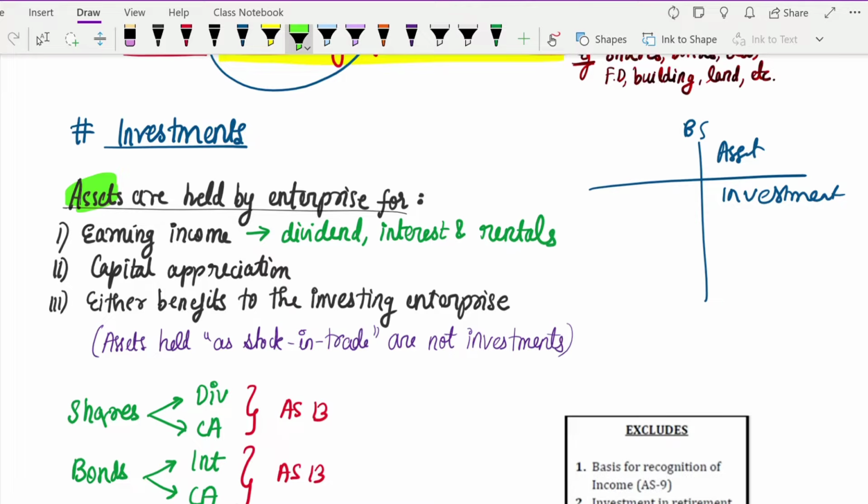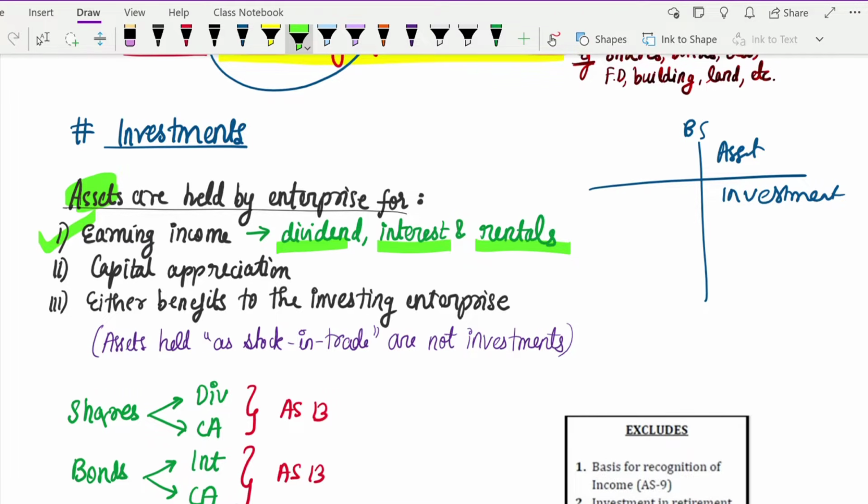Assets are held by the enterprise. So what kind of assets do investments cover? Any asset which will help you in earning income. Earning income means any asset from which you will get income in the future or in the present, you can call them investments. What kind of incomes can you earn from these assets? They have told in the standard that there are three incomes: dividend, interest and rentals.